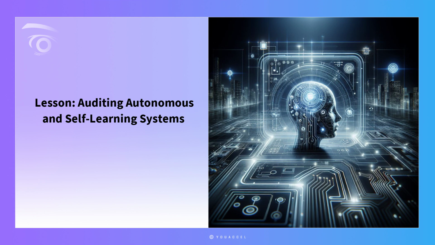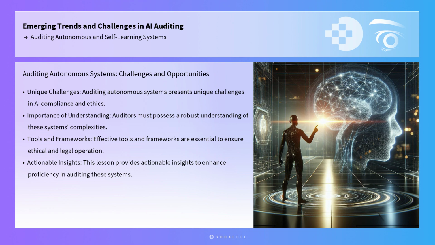Lesson: Auditing Autonomous and Self-Learning Systems. Auditing autonomous and self-learning systems presents unique challenges and opportunities in the field of artificial intelligence compliance and ethics. As these systems become increasingly prevalent, auditors must possess a robust understanding of their complexities and be equipped with effective tools and frameworks to ensure they operate within ethical and legal boundaries. This lesson provides actionable insights, practical tools, and step-by-step applications to enhance proficiency in auditing these sophisticated systems.